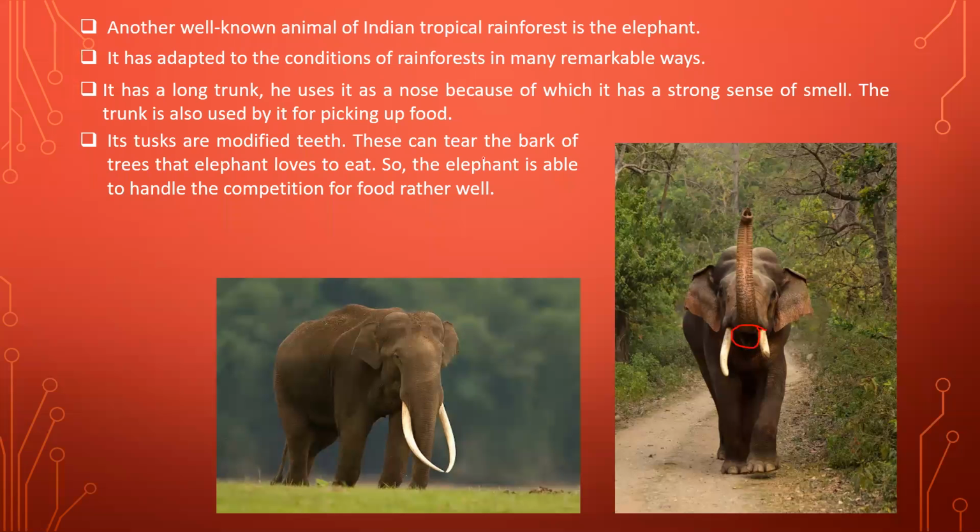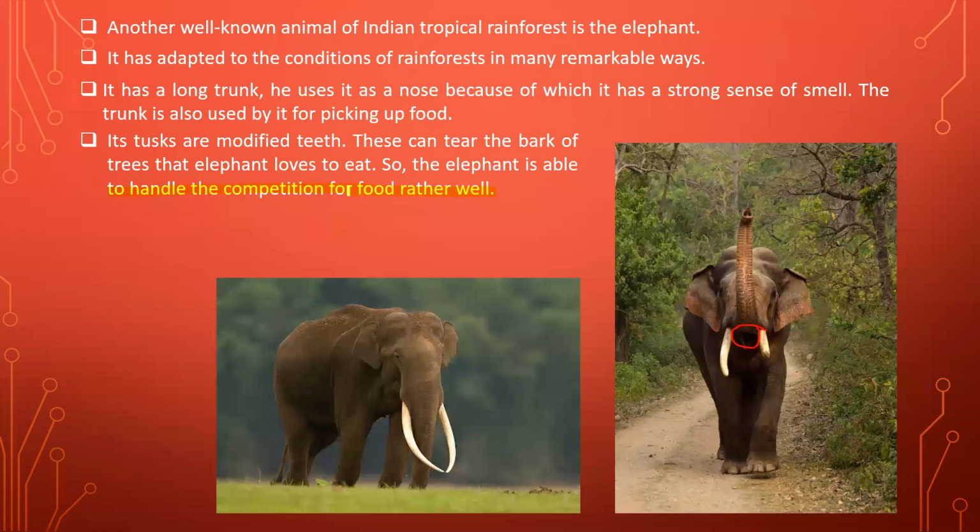These can tear the bark of trees that the elephant loves to eat. That means the tusks are used to tear different branches of trees. If the branches are strong, elephants tear them with the help of the tusks and can easily get them to eat. So the elephant is able to handle the competition for food rather well because of such adaptations.